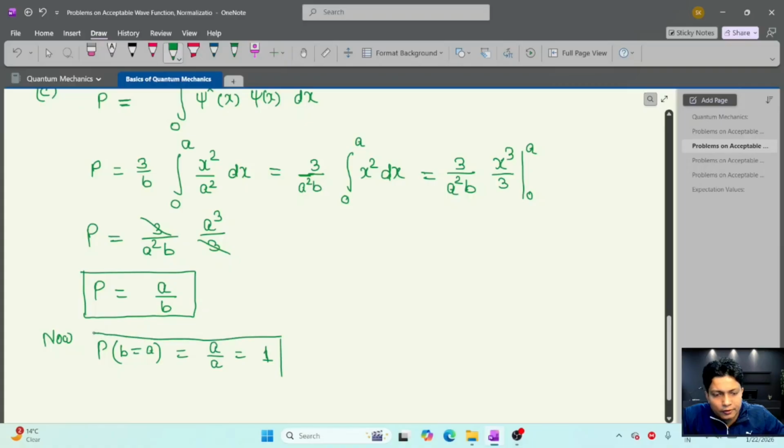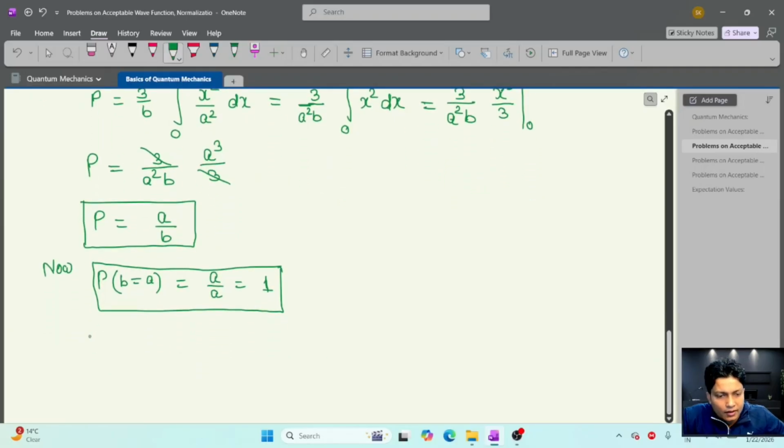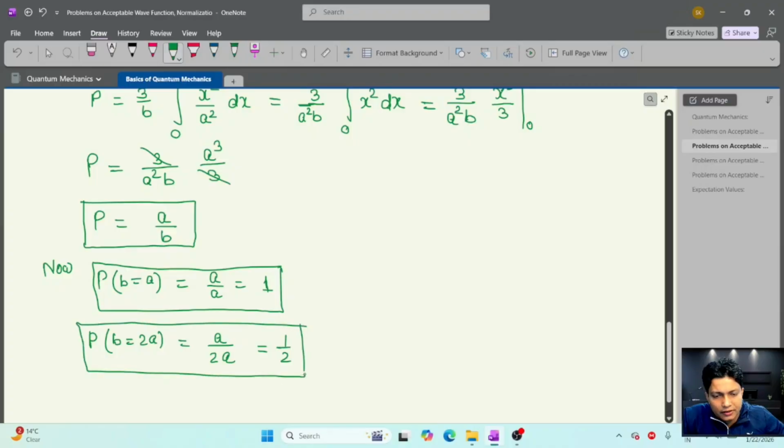So in the left half, the total probability will be equal to 1, and the probability for b equal to 2a will be a by 2a, and a cancels out, and the probability will be half if b equal to 2a. Here we can verify this result also from the graph.